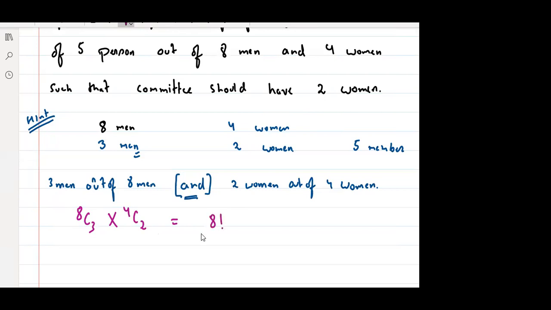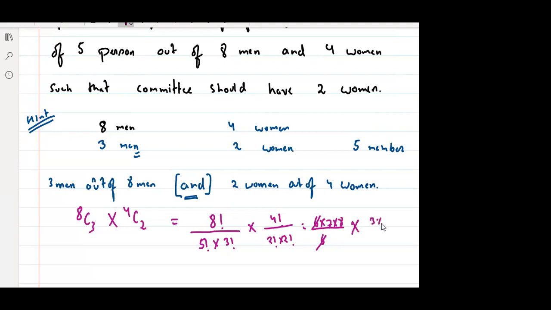Let us solve 8 factorial divided by 8 minus 3 factorial, that is 5 factorial, into 3 factorial. So 4 factorial divided by 4 minus 2 factorial, which is 2 factorial into 2 factorial. So this is 6 into 7 into 8, because 5 factorial will get cancelled. This 3 factorial is 6. 6 and 6 will get cancelled, and 4 factorial, 2 factorial will get cancelled.